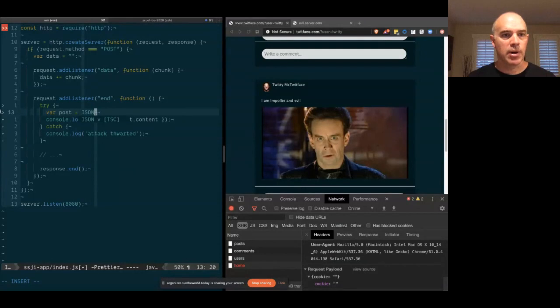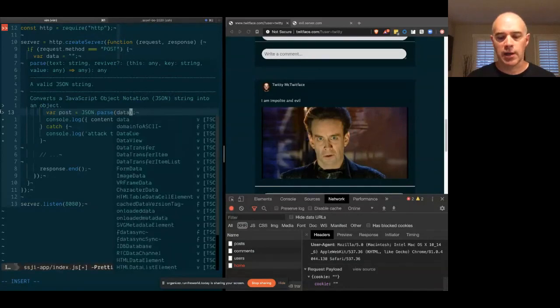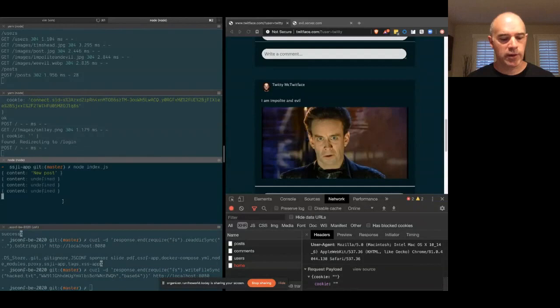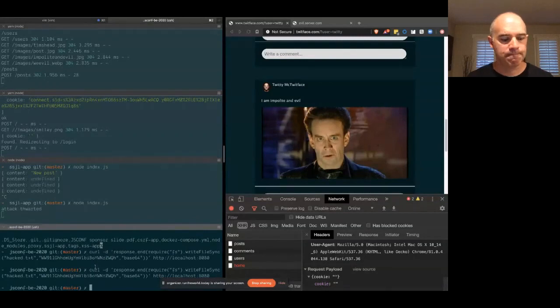We've got a catch there because if we send something other than JSON, it will obviously throw an exception. Okay, let's go ahead and restart this server. And now we should just get a console message telling us that our attack was thwarted.